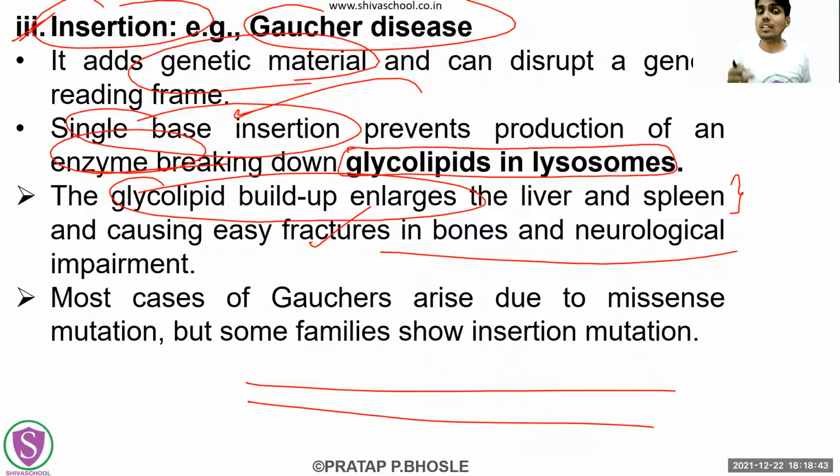Why? Because there was only a single base insertion, which is ultimately resulting in what? Prevention of the production of this enzyme. And what was the function of that enzyme? Whose production is getting prevented? What was its function? To break down the glycolipids. Whatever this disease is, this is the Gaucher disease.